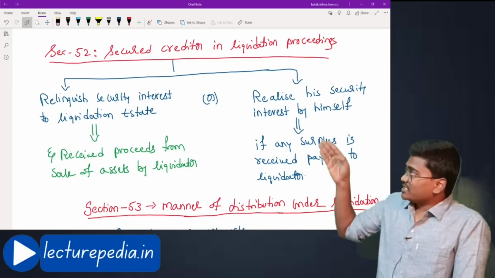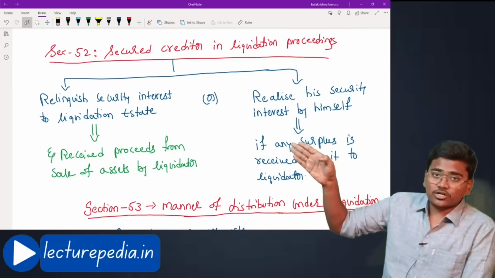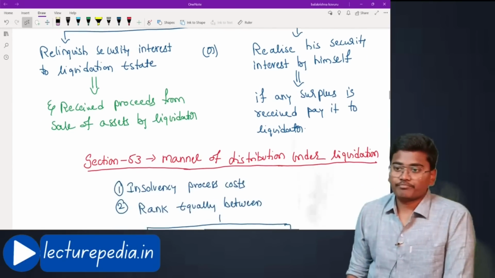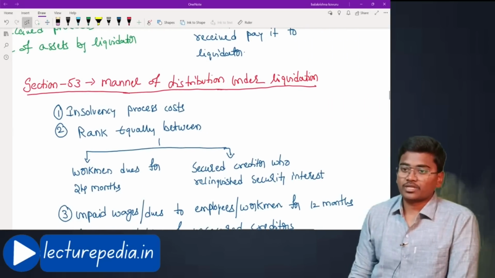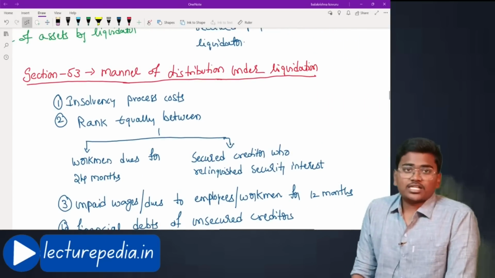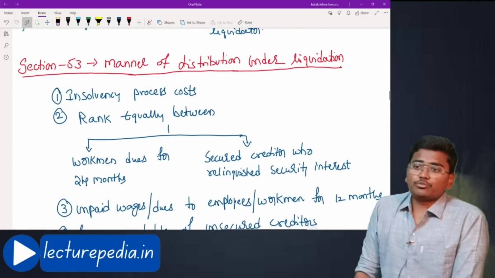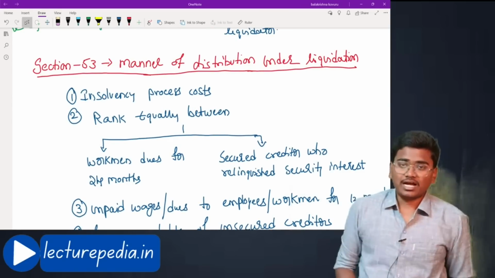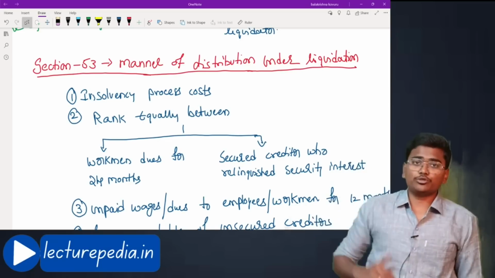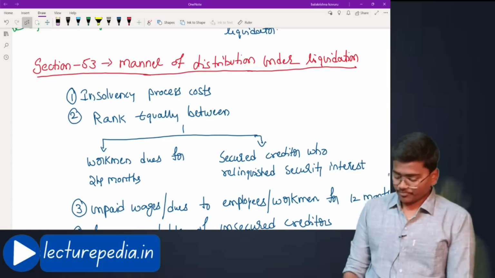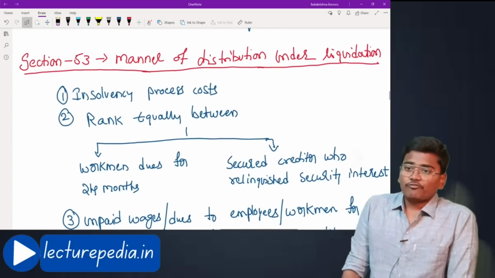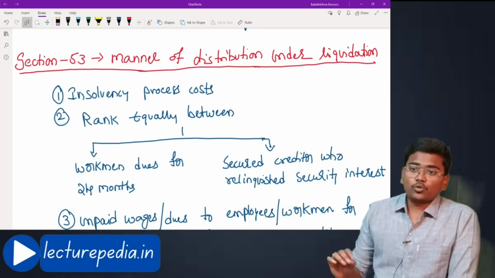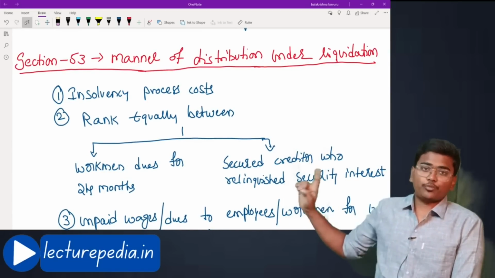Now, if the secured creditor relinquishes his interest on any asset, such asset should also be included in the liquidation estate. Hope you understood. Final section, section number 53, manner of distribution under liquidation. How will you be distributing the assets? What is the order of distribution of assets during the liquidation? First of all, from the amount realized through liquidation proceeds, you have to pay off the insolvency process cost.